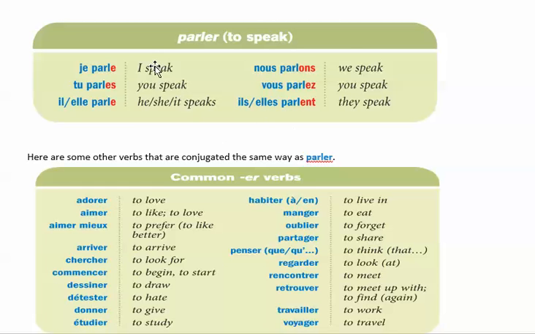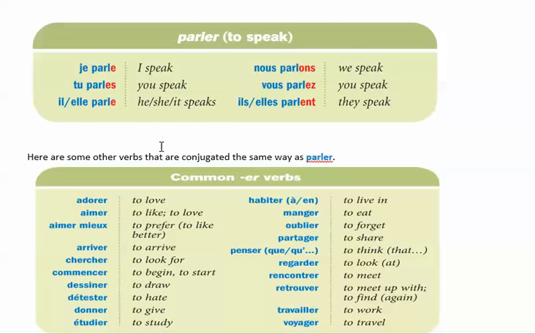So it's basically I speak, je parle. You speak, tu parles. He or she or it speaks, il or elle parle. Notice the e is silent. I'm not saying parler, I'm saying il parle. Nous parlons, we speak. Vous parlez, you speak, plural or formal. Ils, elles parlent, they speak. Okay. This is how you conjugate er verbs.